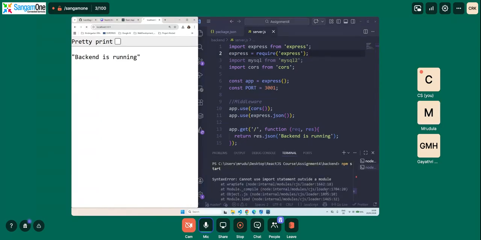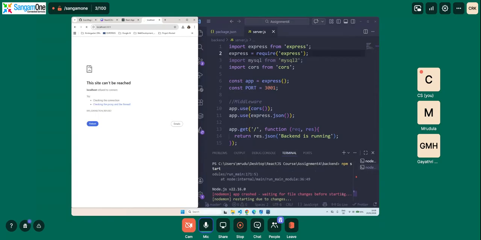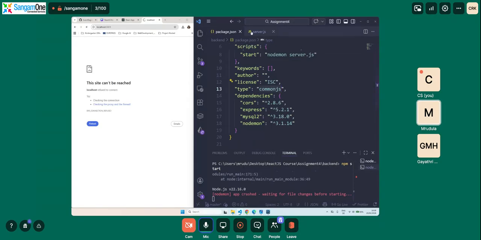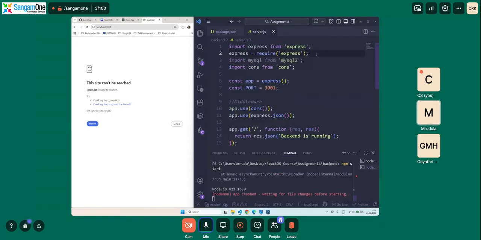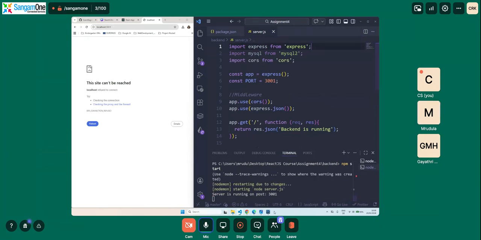But then again, this would be CommonJS. So what we will do is we will just change this to module. And then here we will say import express from express. Now you can see, right? Restarting due to changes, it automatically restarted. I did not stop the server and restart it. Starting node server.js. So this file is automatically running on its own.